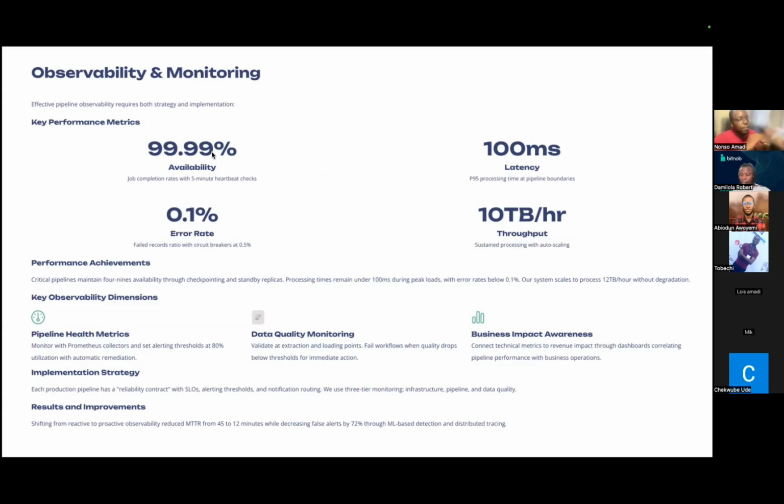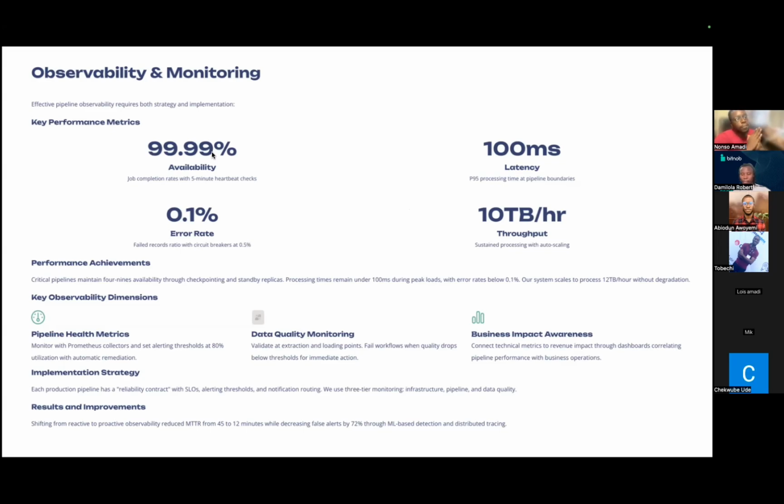When we have effective pipeline observability, we are both strategic in the implementation and in how the entire pipeline is built. And as a result, observability helps us to monitor 4 key performance metrics. The first is availability. How available is our system, our pipeline? Is it always online, or are there instances where it fails? And setting up observability in our system helps us to set key performance metrics as regards availability, something known as the 4 nines or the 5 nines, depending on whatever availability we want to have up there, right?